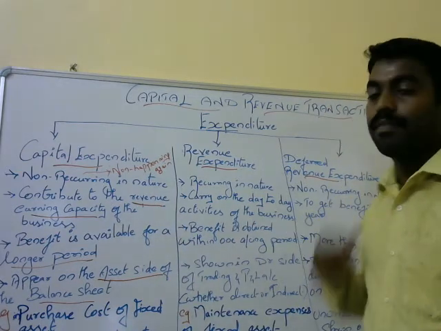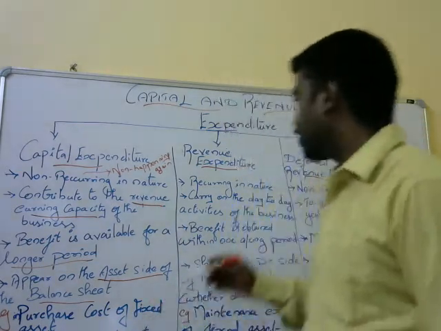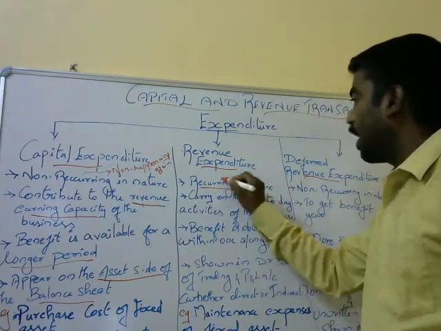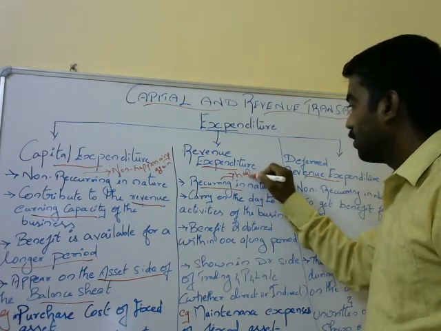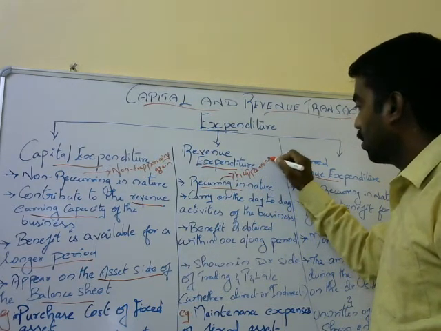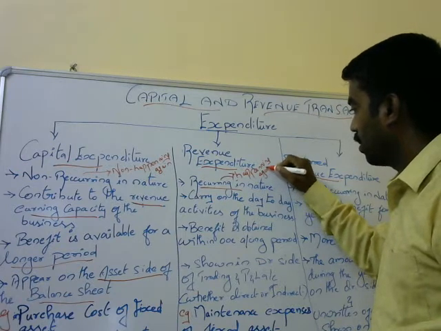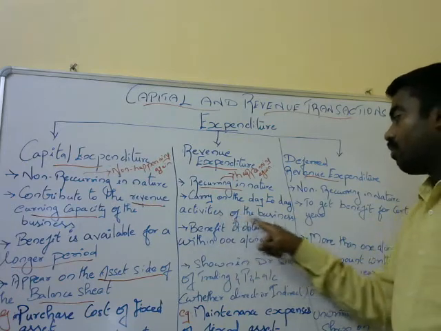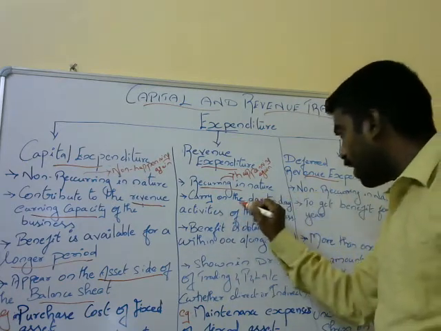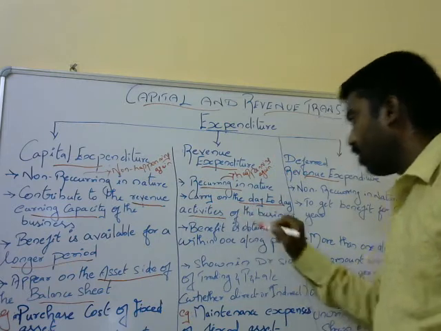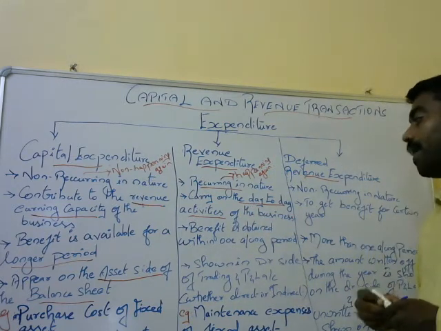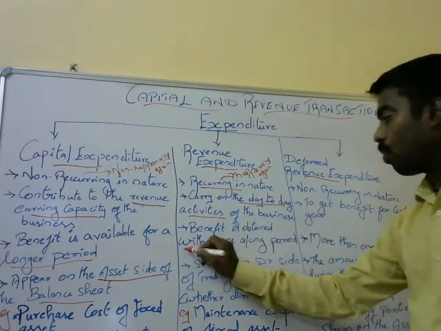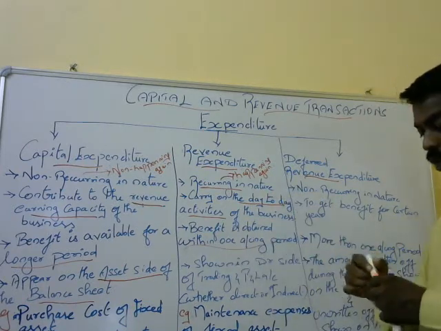Then we can move to revenue expenditure. Revenue expenditure is of a recurring nature, happening again and again. The second point is that it carries on the day-to-day activities of the business. The third point is that the benefit is obtained within one accounting period.